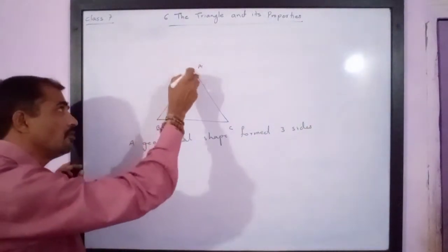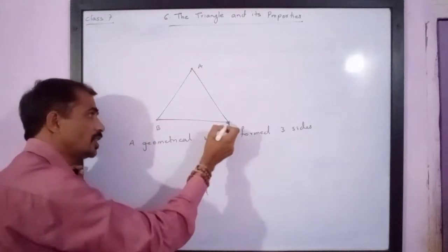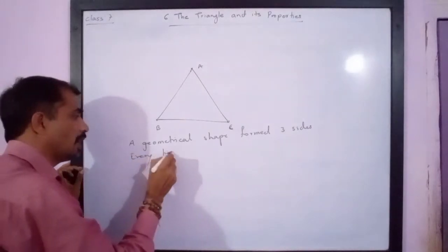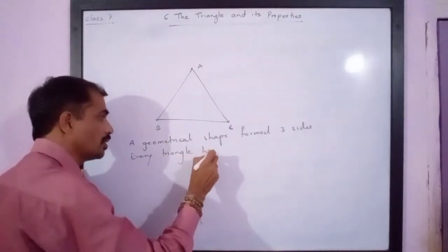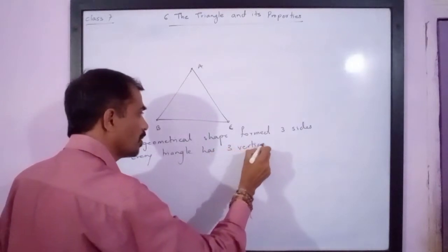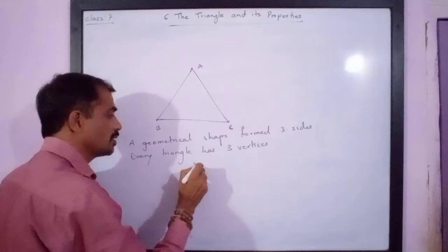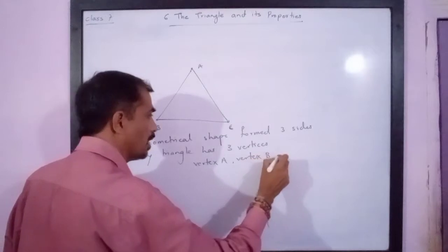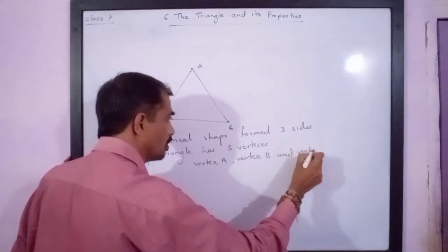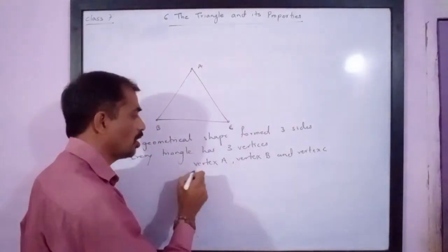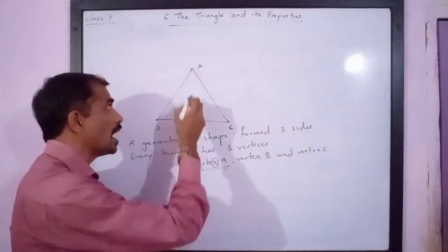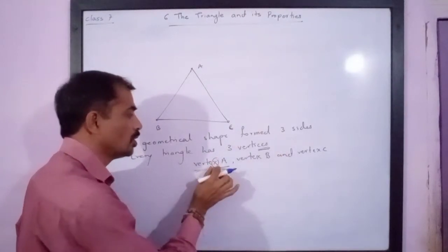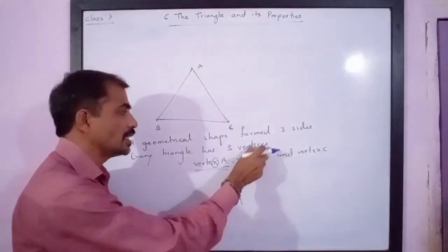Now here every triangle has these points. 3 points are called as vertices. So every triangle has three vertices. And for this triangle we have vertex A, vertex B and vertex C. Please note, when we are talking of a single point, we write vertex, and when we talk of plural, that is more than one, then we write vertices. So vertex is for singular and vertices is for plural.